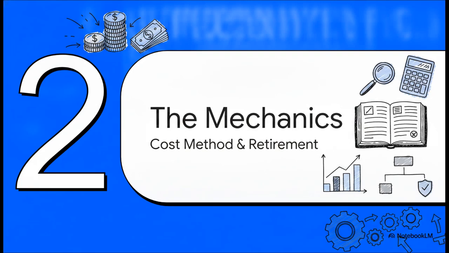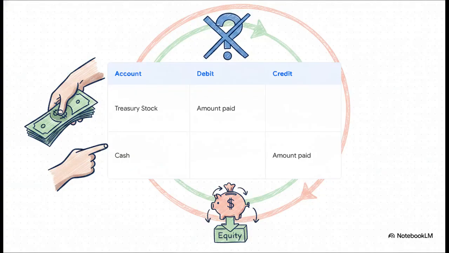Moving right along to Section 2, the mechanics. Let's look at the cost method and stock retirement. Okay, so under the widely applied cost method, the actual accounting for a repurchase is pretty straightforward, but honestly, it's structurally fascinating. Treasury stock is debited, and cash is credited for the amount paid. But here's the kicker. That debit, it doesn't create an asset. Treasury stock is a contra equity account. So you are quite literally burning through company cash to shrink your total equity footprint.